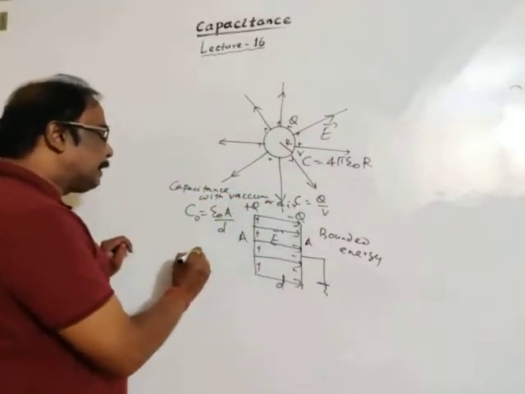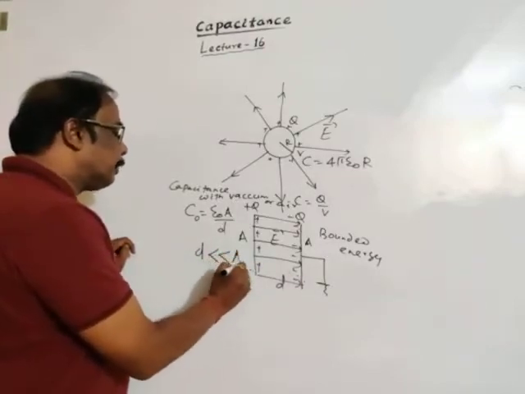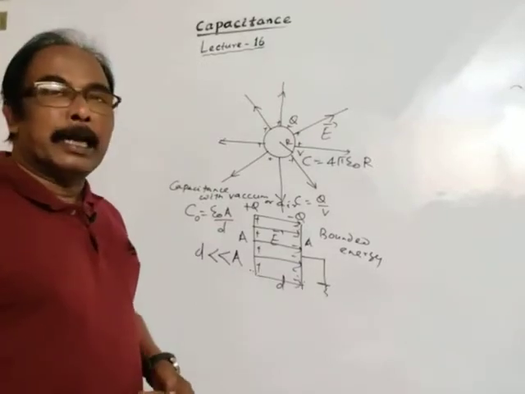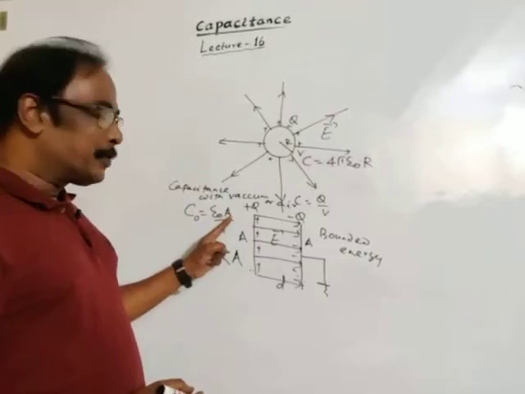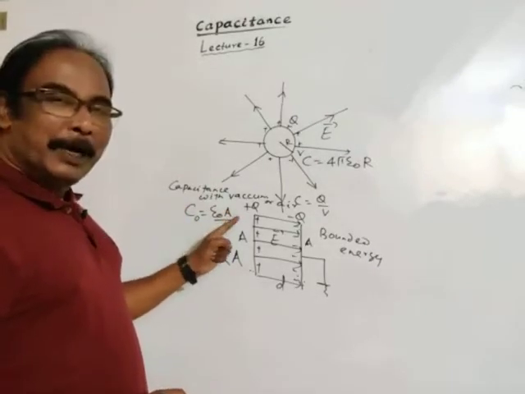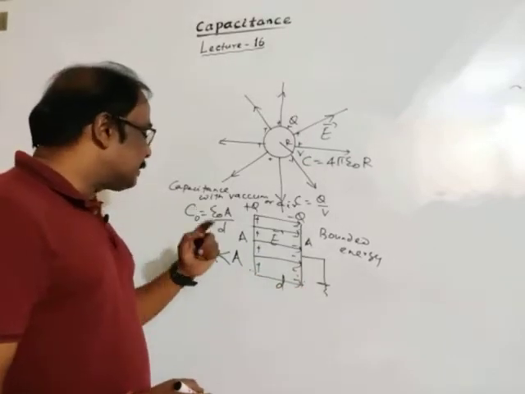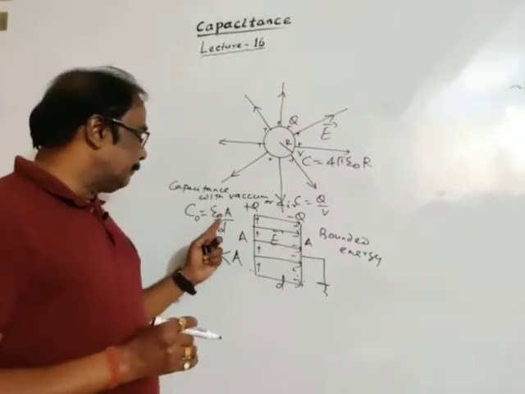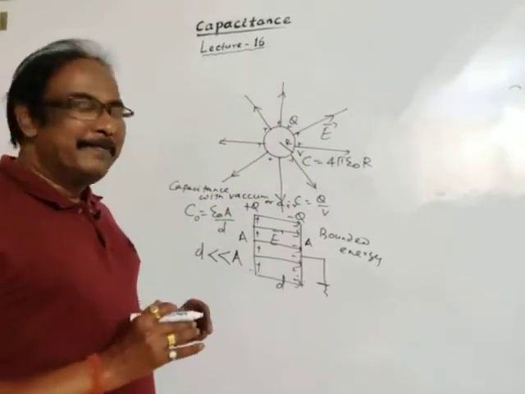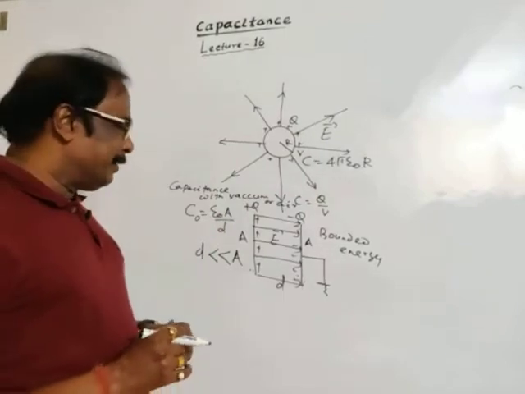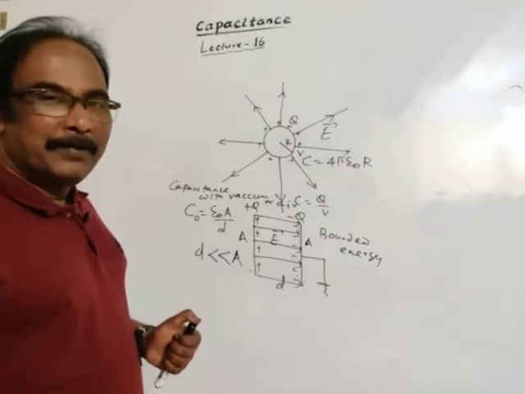Our basic consideration is that the distance between the two plates must be very small compared to the surface area of the plates. So capacitance is directly proportional to surface area, inversely proportional to the separation between the plates, and depends on the nature of the medium, here air or vacuum, whose permittivity is epsilon naught. These are the basic discussions from the previous lecture.